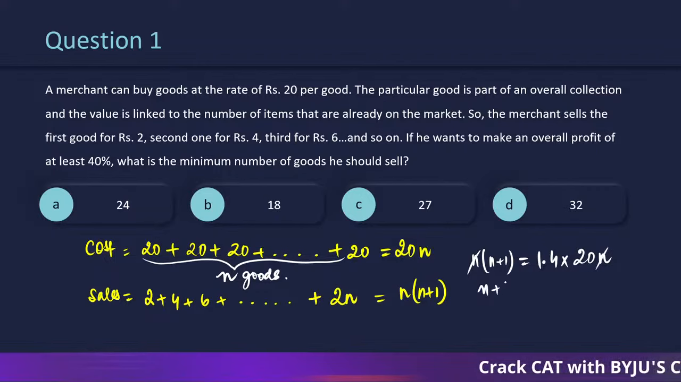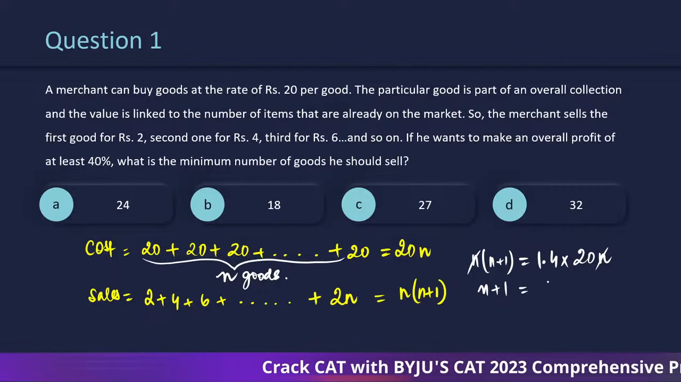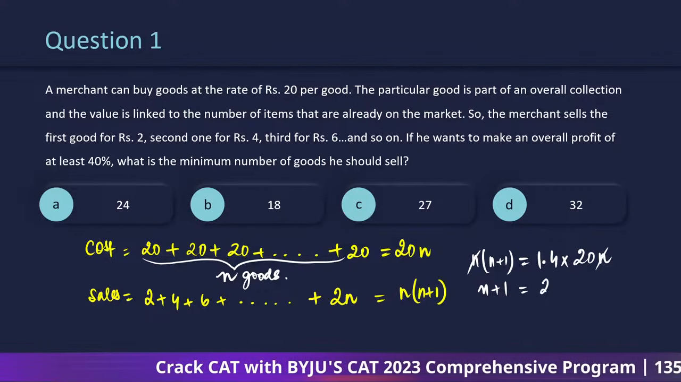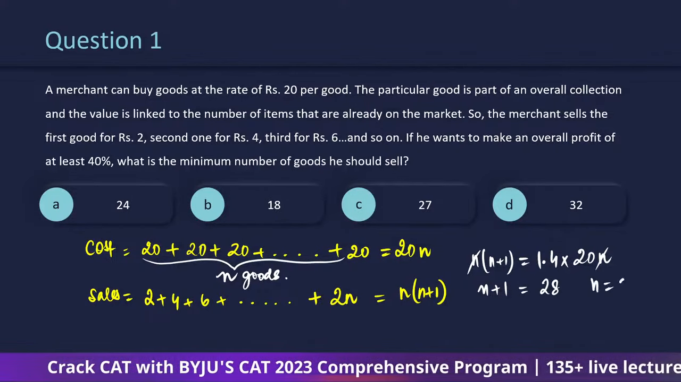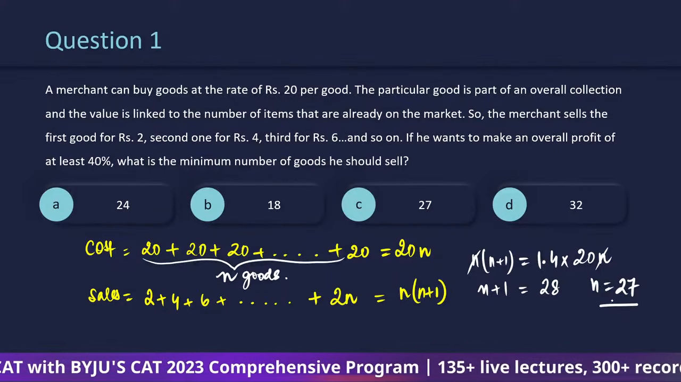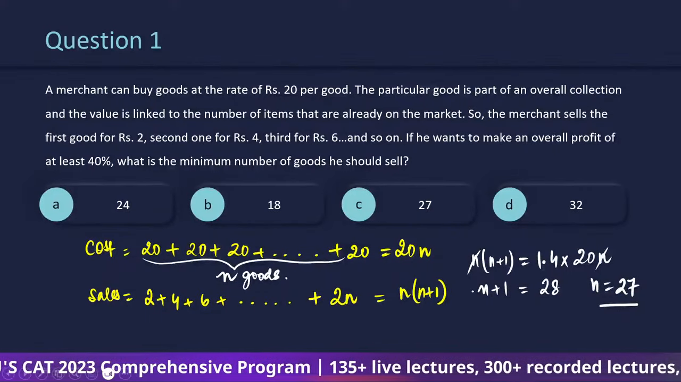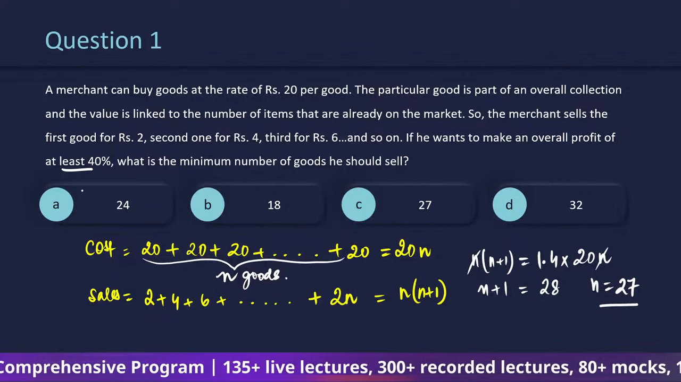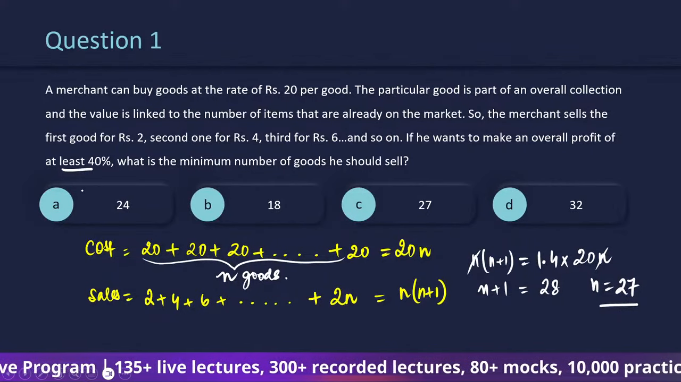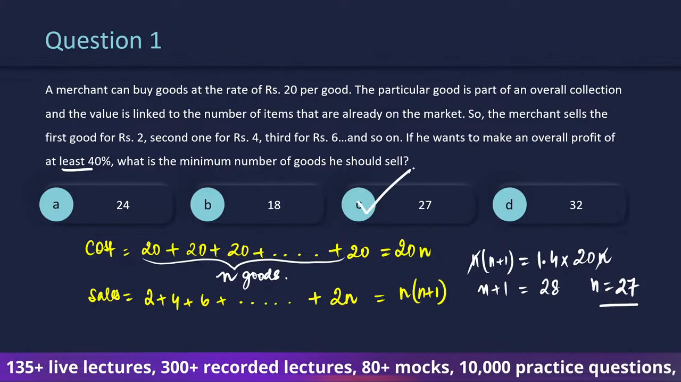So we will have n plus n is equal to 1.4 into 20, which is going to be 14 into 2, which is 28, or this will give you n is equal to 27. So when n is equal to 27, you will have 40%. Since it says 40% and above, so 27 and above होने चाहिए. So 27 and above is in option C.